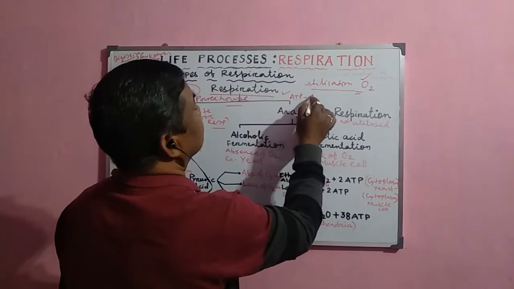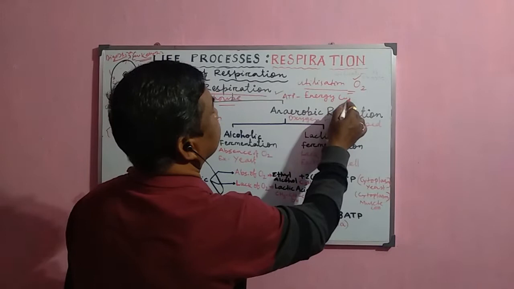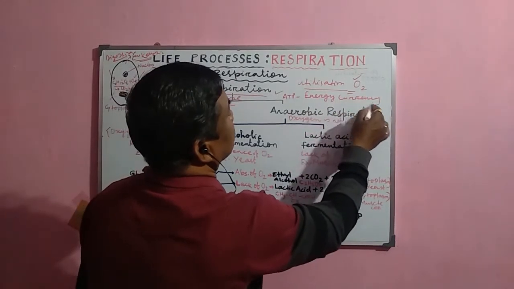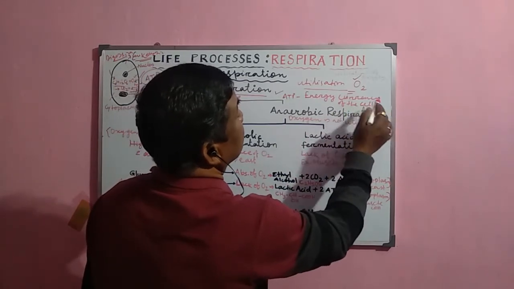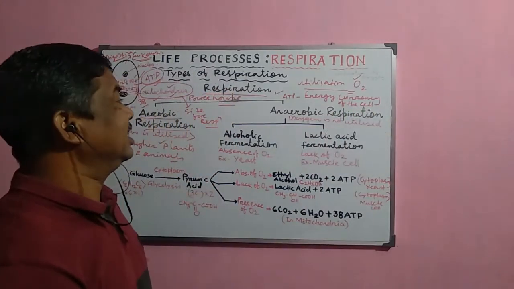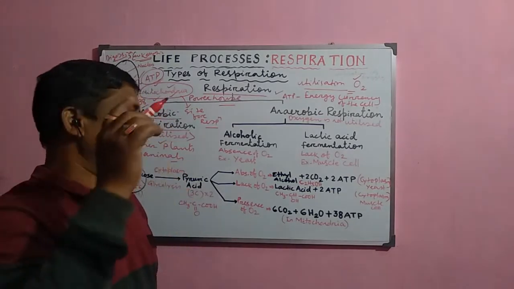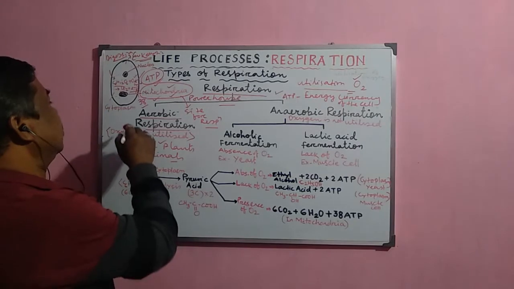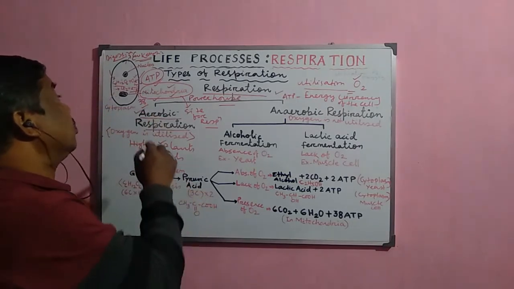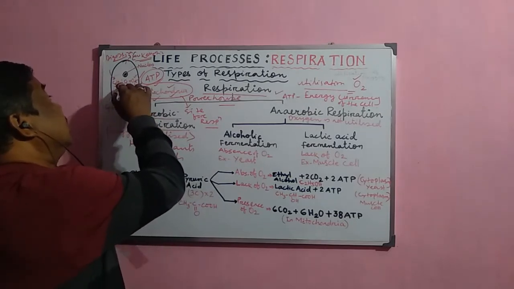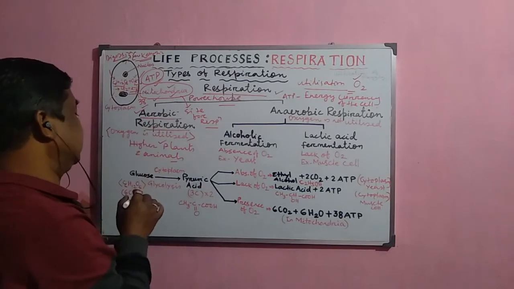These ATP molecules are called the energy currency of the cell because wherever the energy is required, the ATP molecule supplies the energy in that particular place. So this aerobic mode of respiration is the most important mode of respiration because it completely oxidizes or breaks down the glucose molecule to release 38 molecules of ATP.